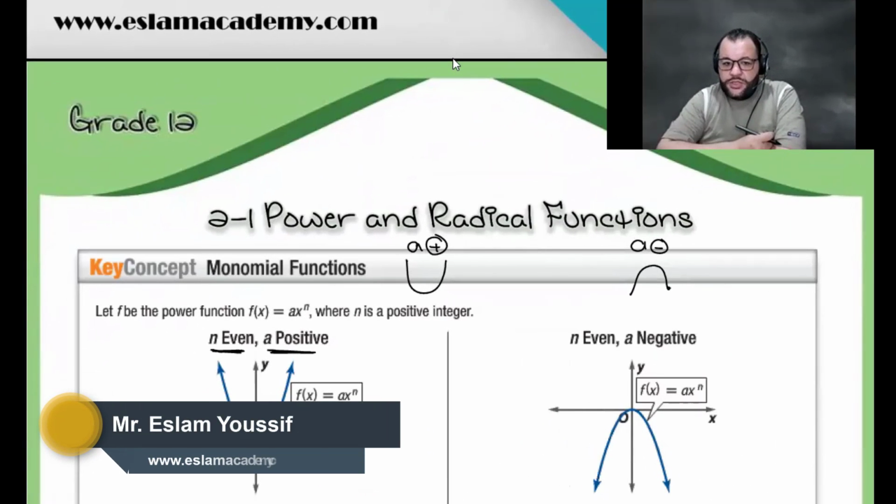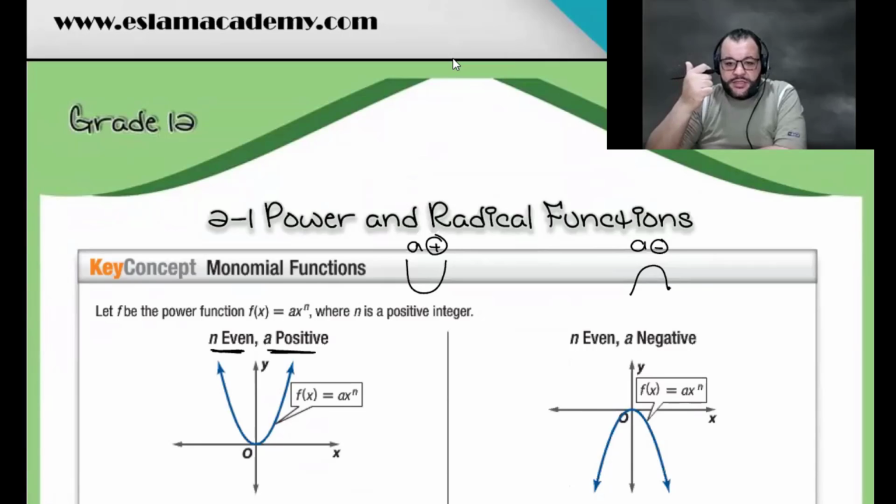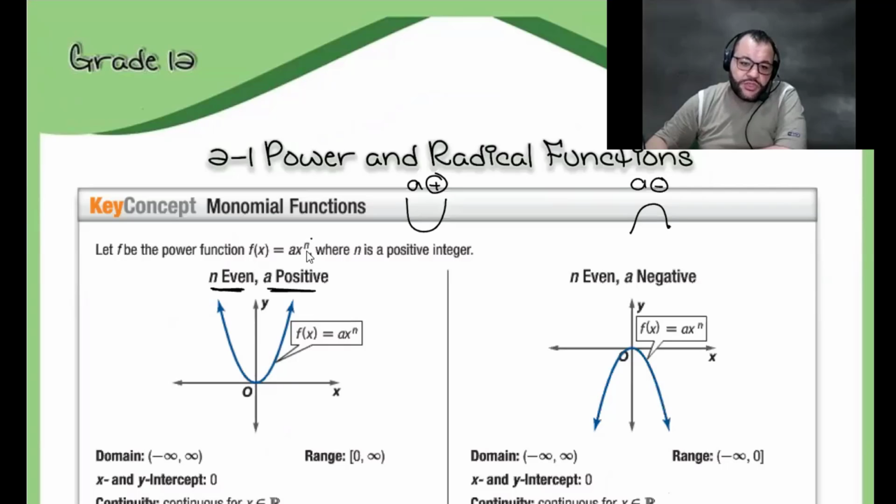Today, inshallah, we'll continue with power and radical functions. If you remember, to graph the function, at first we look at the greatest power. If the power is even, then we have two cases: the function opens upward or downward. If the leading coefficient is positive, then the end behavior of the function is going up. If the leading coefficient is negative, then the end behavior is going down. That's only if the power here is a positive number.